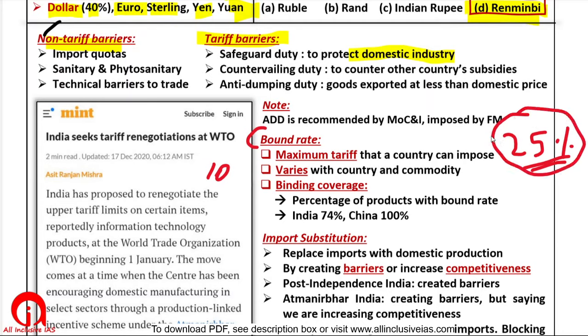We are bound by the 25% limit. However, right now we are imposing only 10%. We may increase it, we may decrease it, but we will keep this 10% below 25%. So 25% becomes our bound rate, right? So the bound rate is the maximum tariff that a country can impose. Now, on how many items have we made this commitment? For how many items have we announced a bound rate? India has announced a bound rate only for 74% of the products that it imports, but China has announced a bound rate for 100% of products.